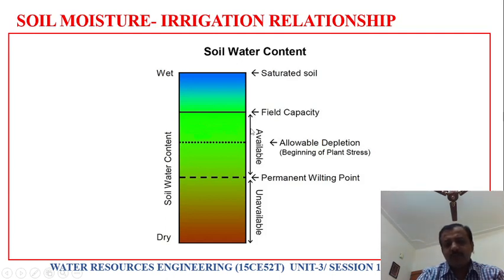This is the moisture which is available. This we call field capacity. If you apply water beyond this field capacity, what happens? Gravitational water. The water starts flowing out. It gets saturated.